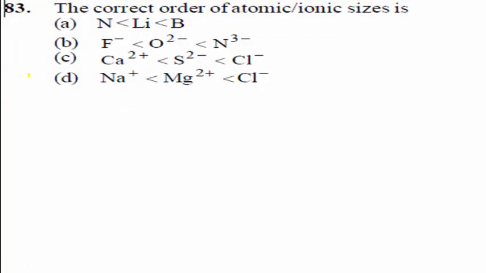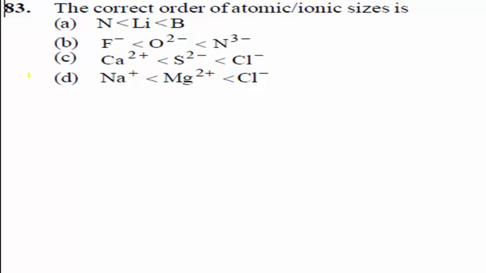Next, question number 83. The correct order of atomic or ionic sizes is: option A, N is less than Li, less than B. Option B, F minus is less than O2 minus, less than N3 minus. Option C, Ca2 plus is less than S2 minus, less than Cl minus. Option D, Na plus is less than Mg2 plus, less than Cl minus.